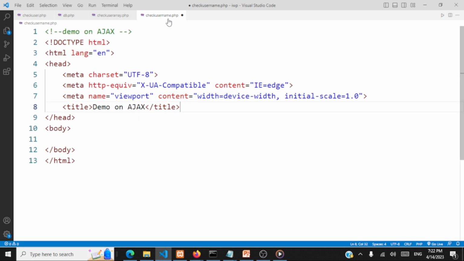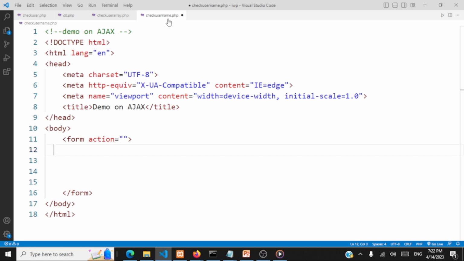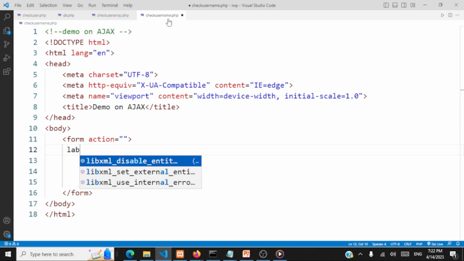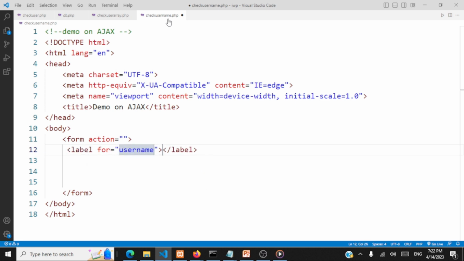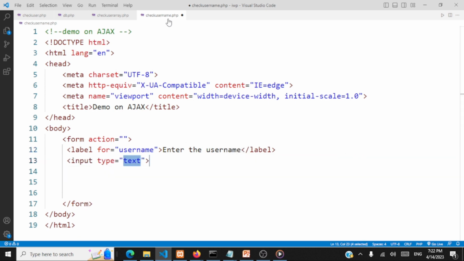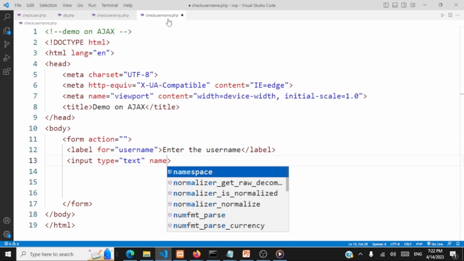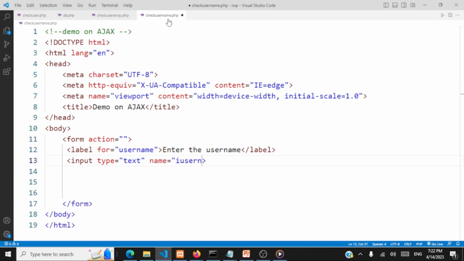What we'll do here is have a very simple form. We'll have a label saying username, enter the username, and we'll have the input type to be text, and the name for this will be username, and the ID also will be username.